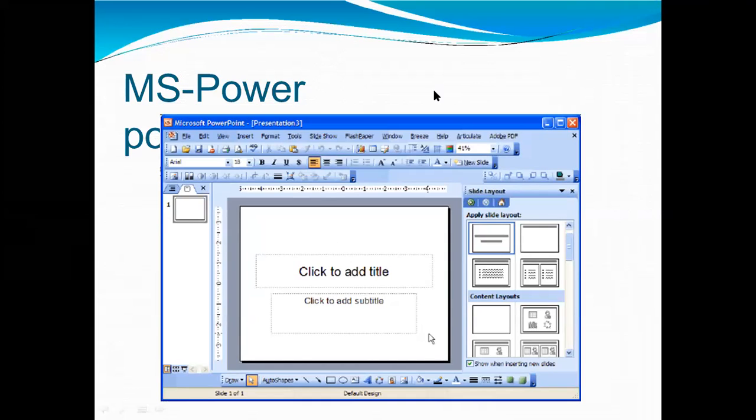So there are lots of elements that can be added to this slide. We can add clip art. We can add a graph. We can add a table, photograph, chart, media clips and videos also in this PowerPoint. All these elements are mainly used to enhance presentation skill and make the slide more interactive. We can choose all these elements to make the slide more attractive.